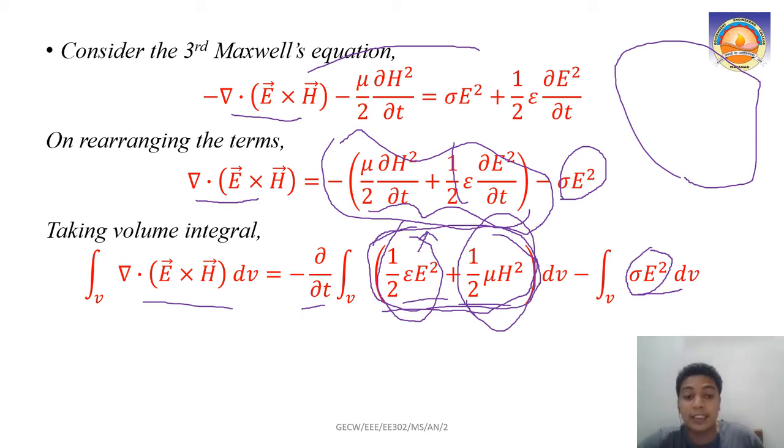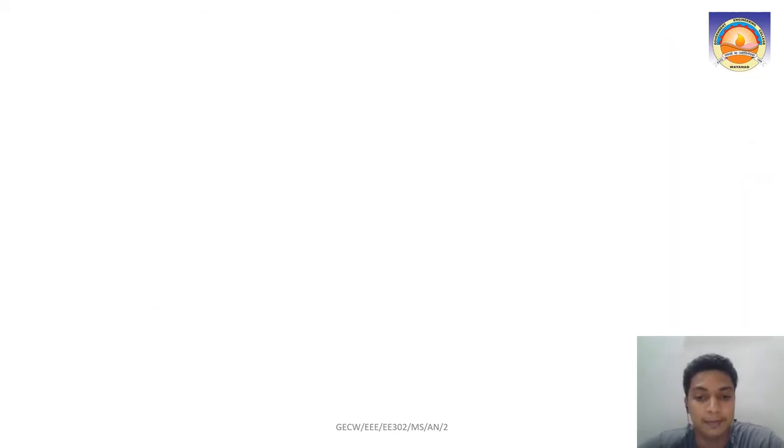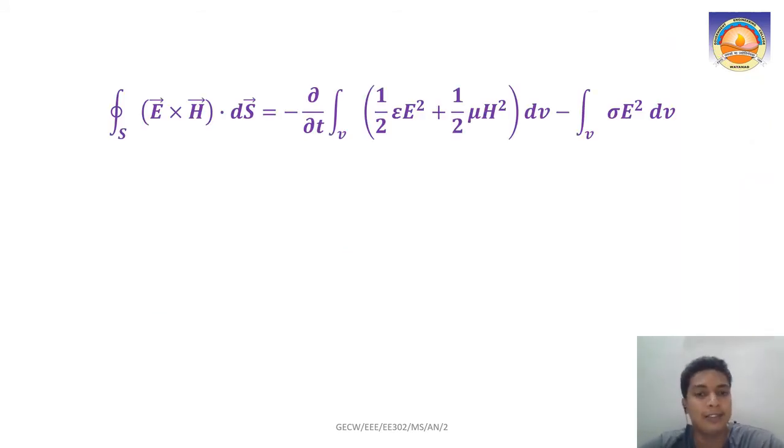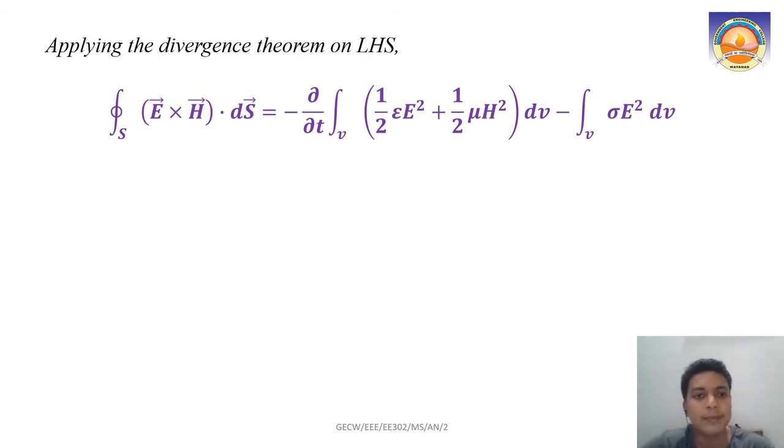So this is our final equation here, and this is what I am going to use to define Poynting's theorem. So what is Poynting's theorem? This is the equation that we get. If you see here, I am going to put one more thing here: I am going to apply the divergence theorem on the left hand side.